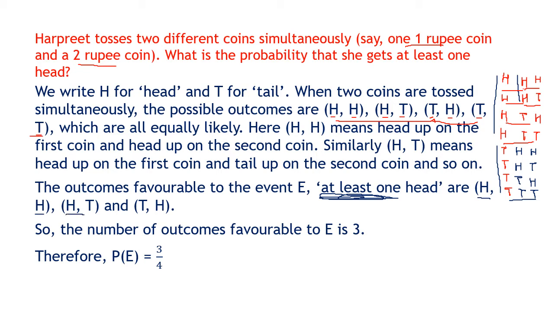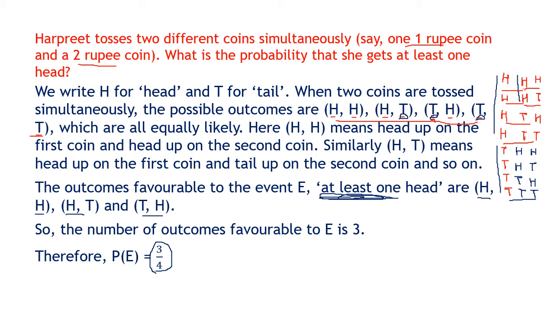Here there is 1 head and here there is 1 head, and 2 heads means at least 1, so more than 1 is possible. So there are 3 favorable outcomes. So at least 1 head, we have got 3 favorable outcomes upon 4. So the answer is 3 upon 4. In the same way, at least 1 tail. You can see at least 1 tail. This is 1 tail, so this will do. This is 1 tail, so this we have to count. And these are 2. So more than 1 is possible.